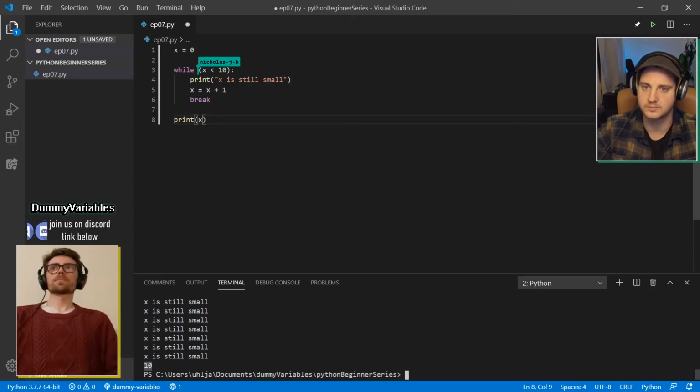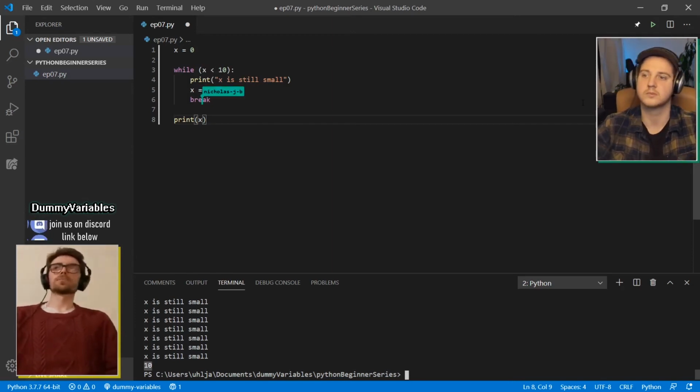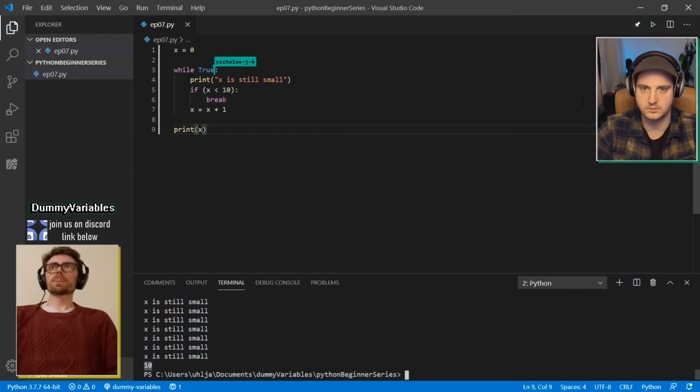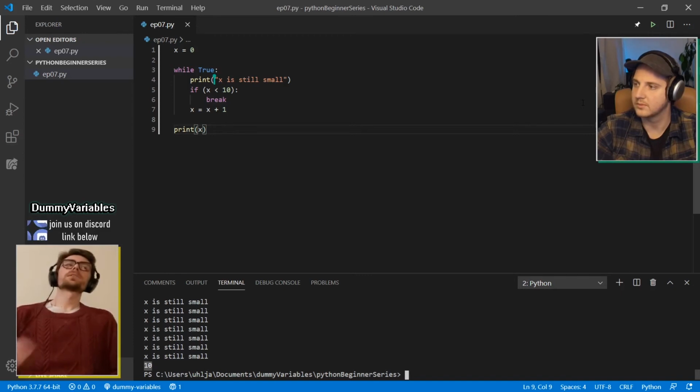So this is almost meaningless. All it does is check that we can go in at all. The reason we have break is if you want to check conditions in the middle of a while loop. So you could say if x is less than 10 in here, and then break. What we could do is replace this with while true. Now this looks kind of different, but it's very similar, with a little bit of difference.